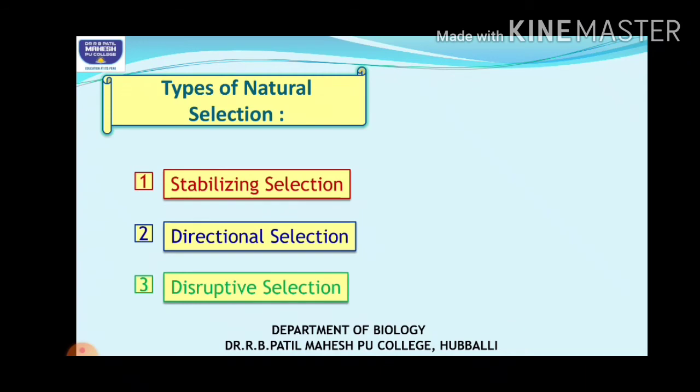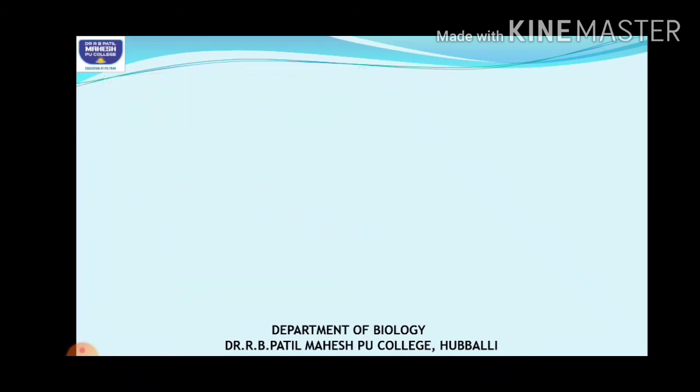Hope you are understanding my point. Nature goes on selecting the better suited organisms, but that adaptability or selection type may vary from one place to another, from one environmental condition to another, from one organism to another. Let us see what these are. This is also an important question, children. Types of natural selection: most of the time the graph has appeared in your NEET exams also, and this might also be asked in your board exams.